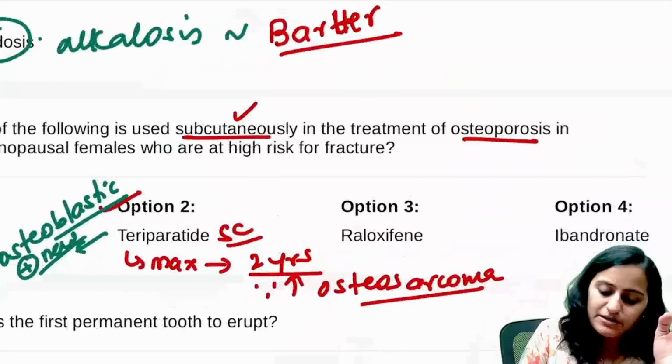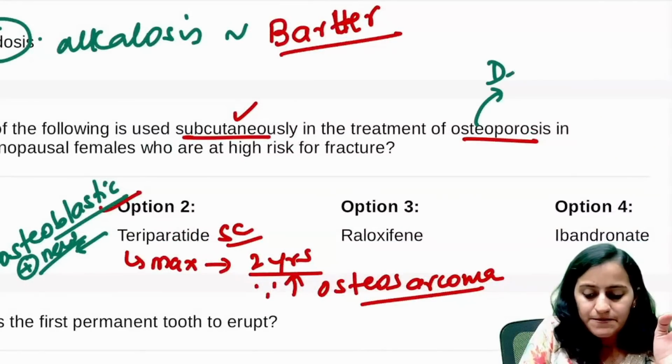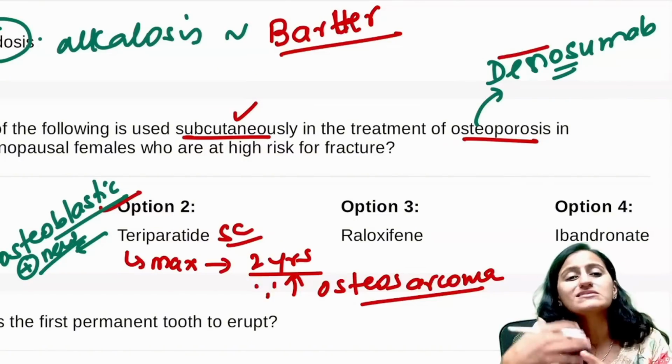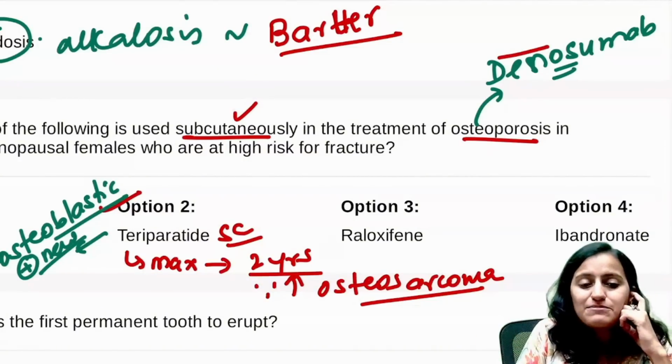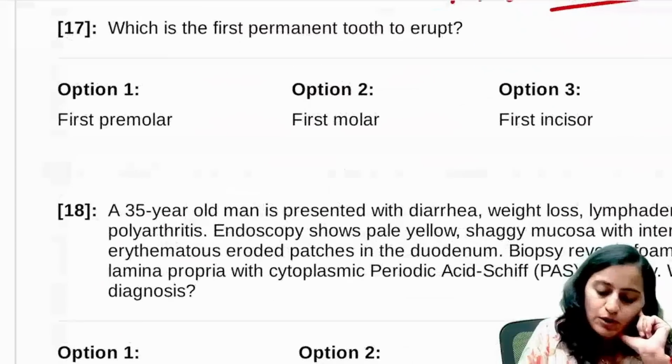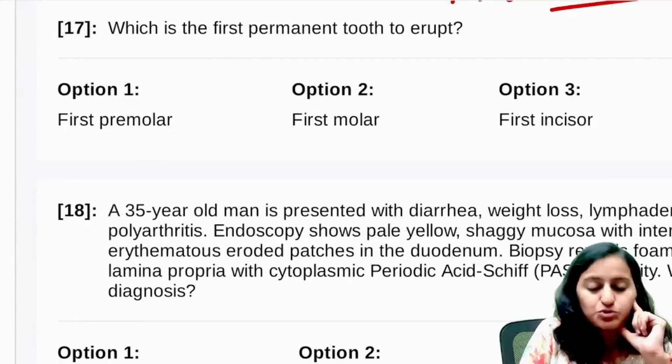What monoclonal antibody is used in osteoporosis? Remember denosumab. In osteoporosis, it makes the bones dense. So denosumab, dense bones, it is used in osteoporosis. Okay, remember denosumab.